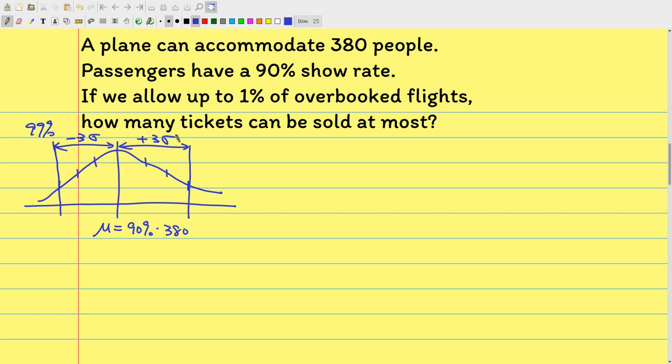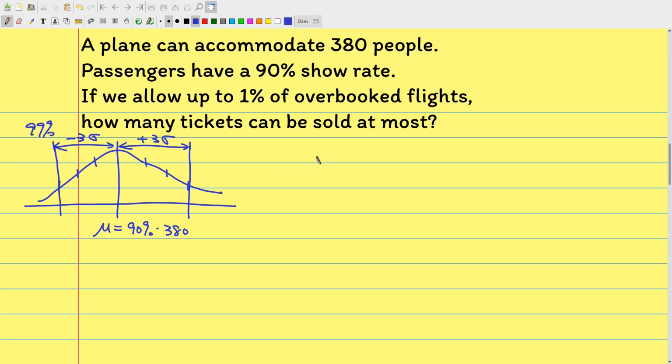So if we oversell tickets within that range, then 99% of flights will be fine and everybody should have their seat, but in 1% of flights we may be overbooked, so we have to compensate the passenger to reschedule their flight.